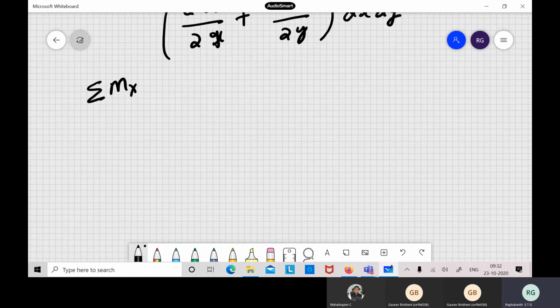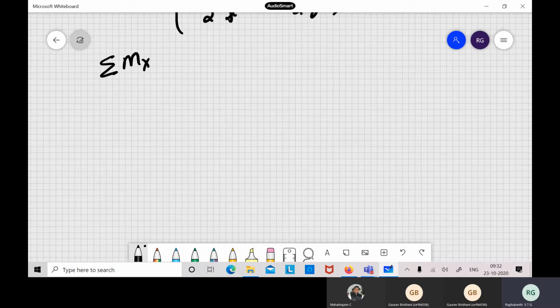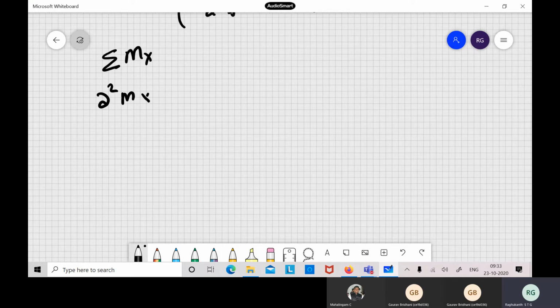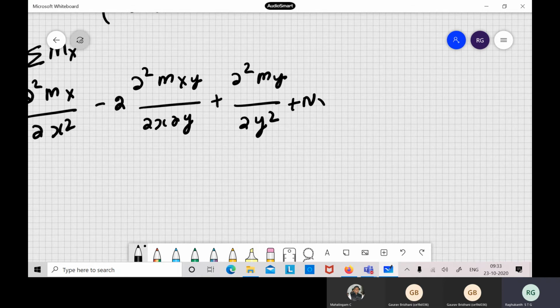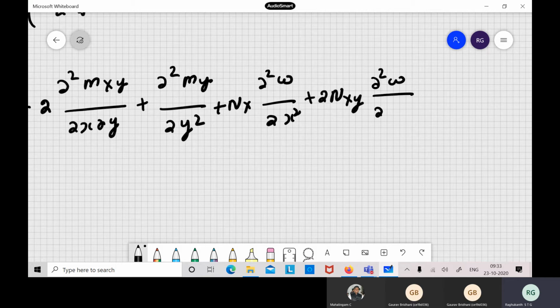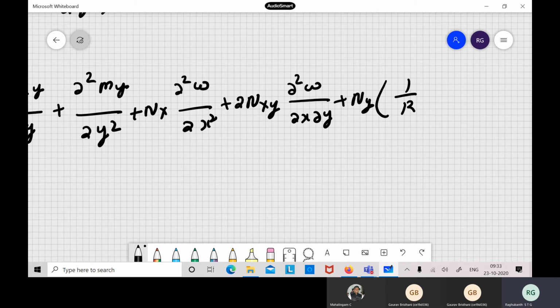Finally, if you combine all these expressions using the moment equilibrium, the final equation will be ∂²Mx/∂x² minus 2 ∂²Mxy/∂x∂y plus ∂²My/∂y² plus Nx ∂²w/∂x² plus 2 Nxy ∂²w/∂x∂y plus Ny (1/r plus ∂²w/∂y²). So this is the equation after doing moment equilibrium.